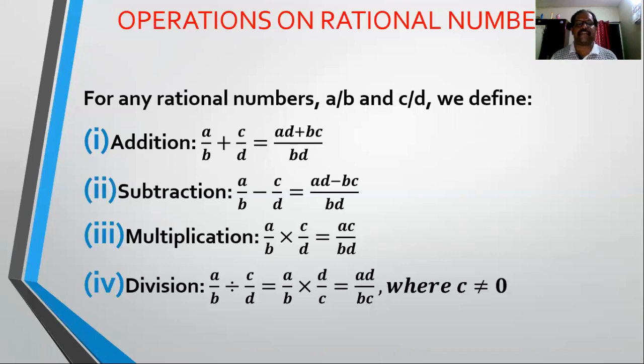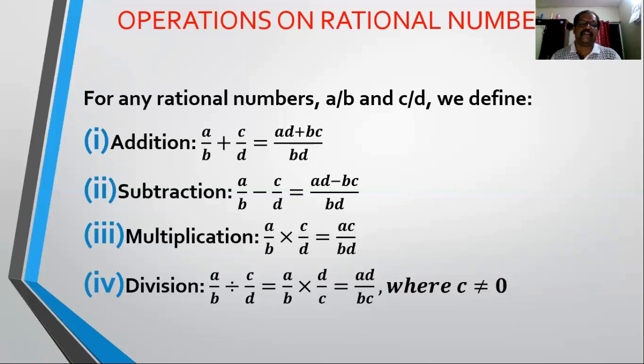So students, after the representation of rational numbers on the number line, we have one more important part of this topic known as operations on rational numbers. Let's consider a by b and c by d, two rational numbers. For these two rational numbers we have the following operations, or the algebra of rational numbers, that is addition, subtraction, multiplication, and division.